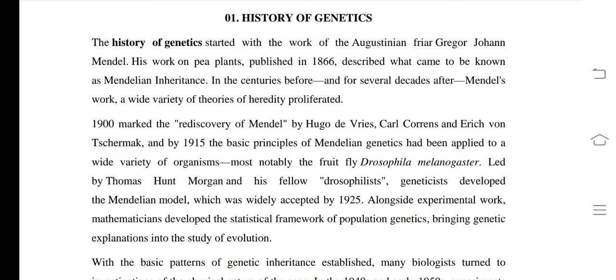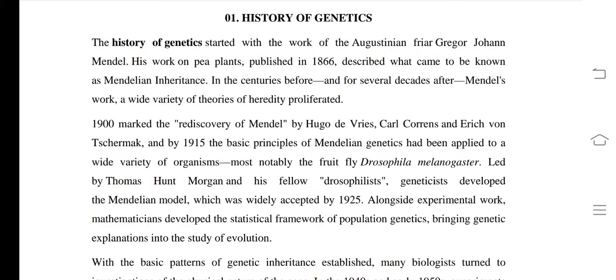This lecture is not in your textbook, means we are talking about some extra information. We are not talking about your NCERT, because this lecture is not included in your NCERT. So in the examination, the information or questions will not be asked from this lecture, but it is very important to know all the information connected with genetics. Okay, see the first paragraph.